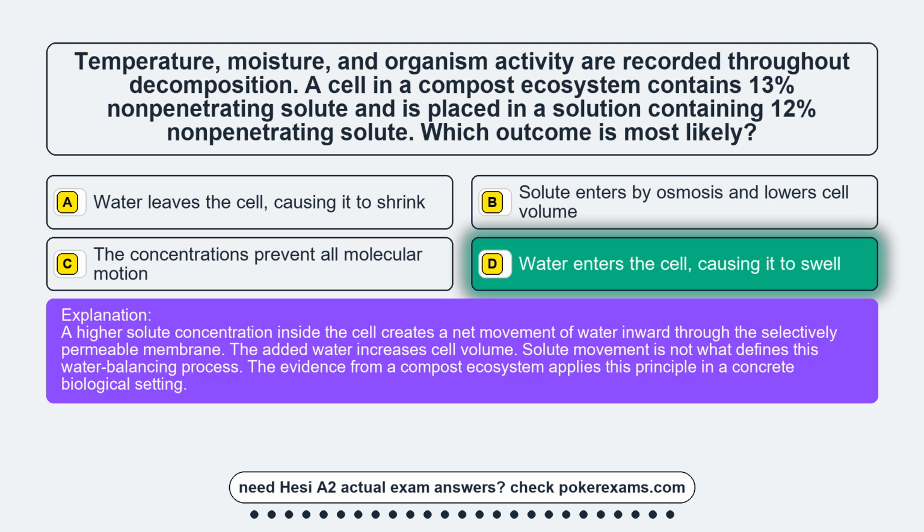A higher solute concentration inside the cell creates a net movement of water inward through the selectively permeable membrane. The added water increases cell volume. Solute movement is not what defines this water-balancing process. The evidence from a compost ecosystem applies this principle in a concrete biological setting.